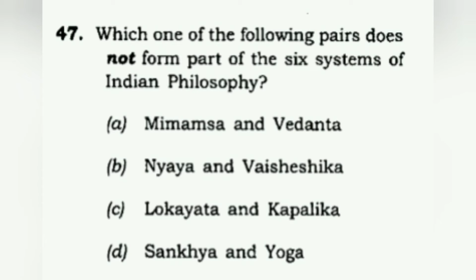So here in 47, Lokayata and Kapalika were missing when we looked into Google about what all things are there. So according to this question, when we are asked what does not form part of the 6 systems of Indian philosophy, it's Lokayata and Kapalika, because yes, they do not form part of the 6 systems. So we have Mimamsa, Vedanta, Nyaya, Vaisheshika, Sankhya, and Yoga. These are the 6 systems of Indian philosophy.